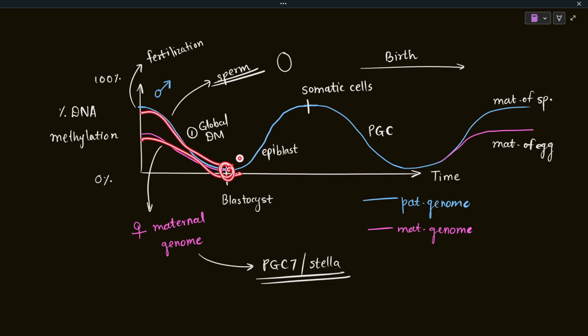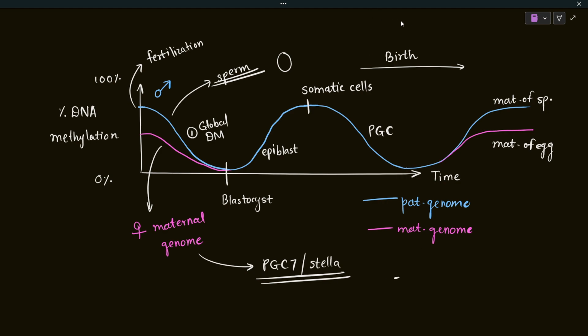It will go to zero, and then it will increase with the re-establishment of methylation marks in the somatic cells, and then some cells will be put aside, which are going to be constituted as the primordial germ cells because they are going to form gametes, and that is why there is DNA demethylation there. Okay, this is DNA demethylation. It represents that the new methylation marks that will be set in the primordial germ cells will be according to the sex of the parent.